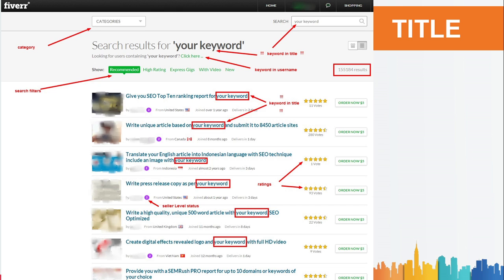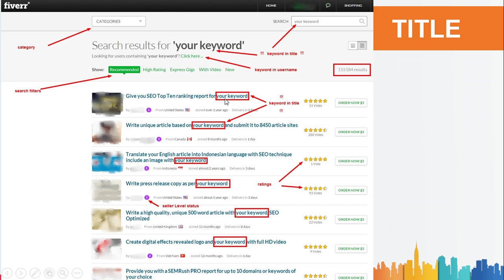Anyways, now we need to understand how we need to make our gig. Let's say I go to Fiverr and in my search box I type the keyword "keyword". If you look at the results, you will see that all the results Fiverr is showing me have the word keyword repeated again and again.